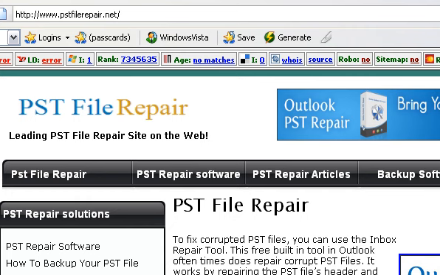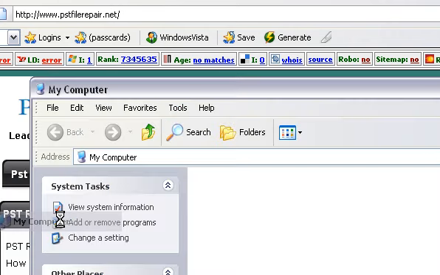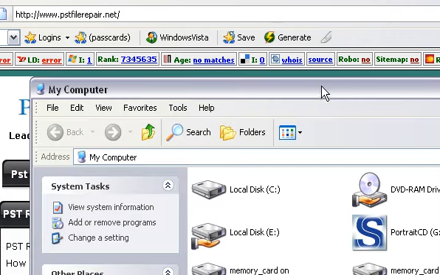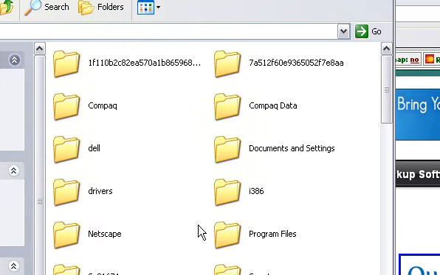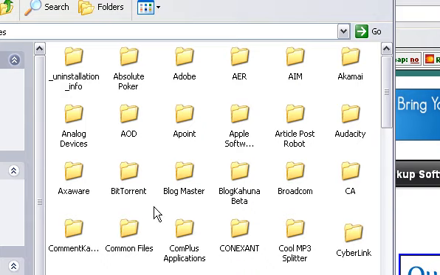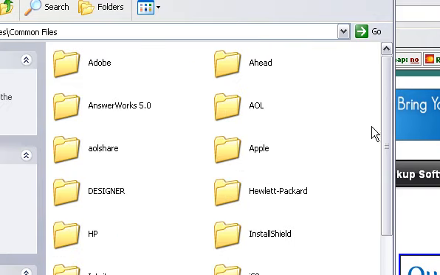Now, first thing to do is, like I said, close Outlook, and then we're going to open up the scanpst file. We do have the location here on our website, or else let's just browse to it. So I'm going to hit the Windows Start button, go up to My Computer. It's going to be under the C drive, Program Files, then Common Files.